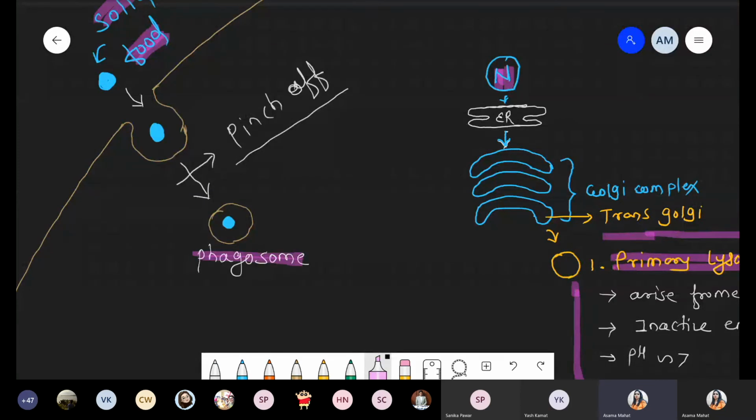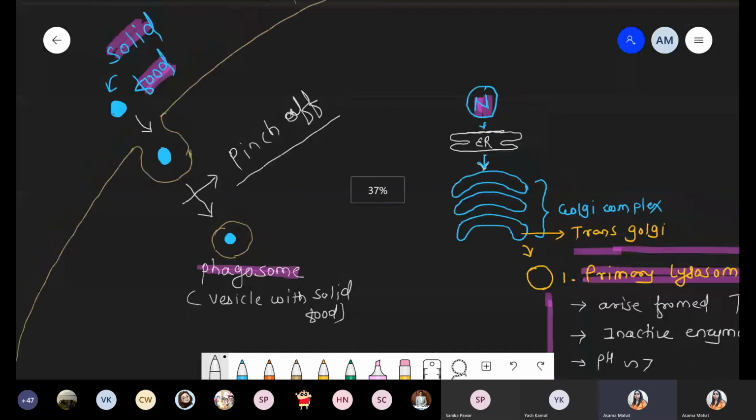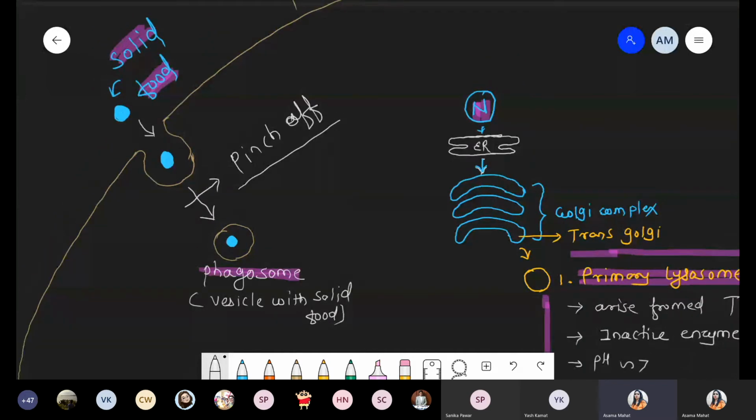And what is the meaning of phagosome? Phagosome is nothing but a vesicle with solid food. So if solid food is present and it is coming from the outer side, such a condition is called a phagosome. Phagosomes are a specific type of vesicle that consist of solid food. Got this point? What is the meaning of phagosome?